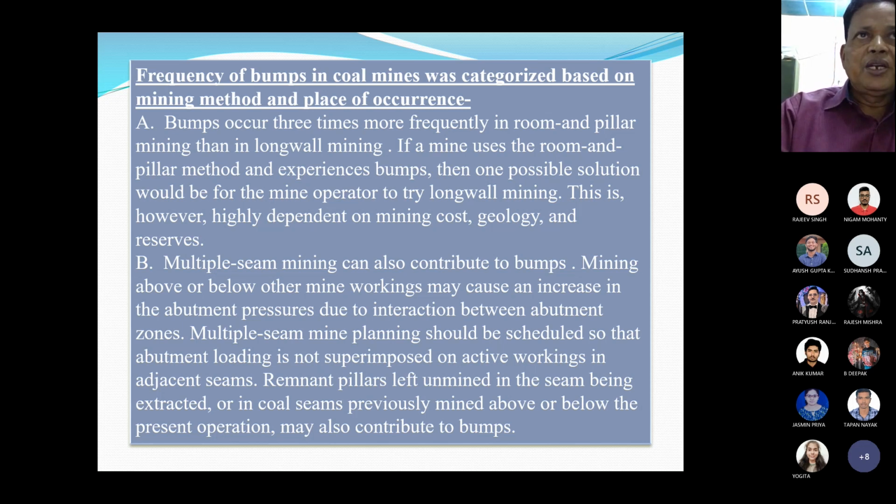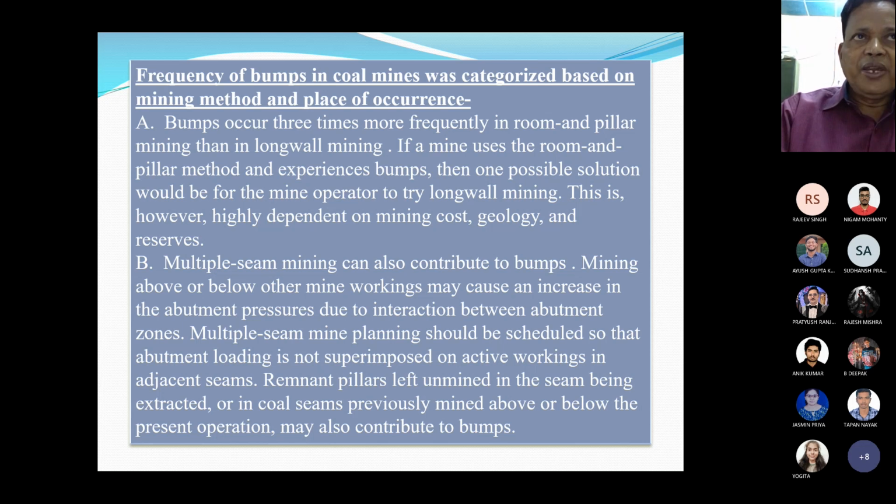If a mine uses the room and pillar method of mining and experiences coal mine bumps, then one possible solution would be for the mining operators to try the longwall method of mining. This is, however, highly dependent on the mining cost, geological disturbances, and the coal reserve.